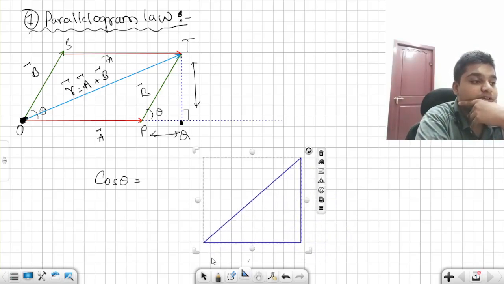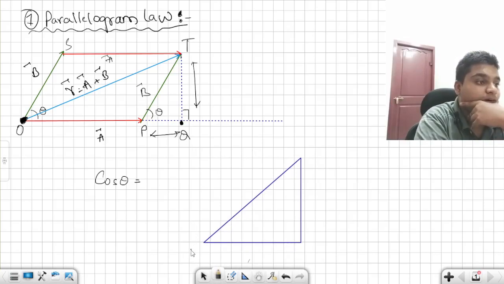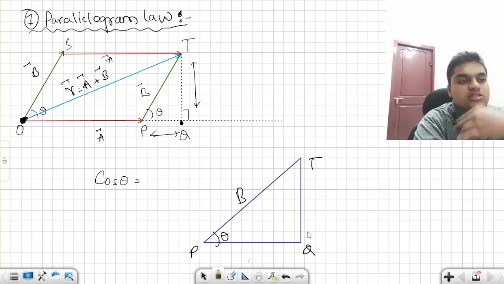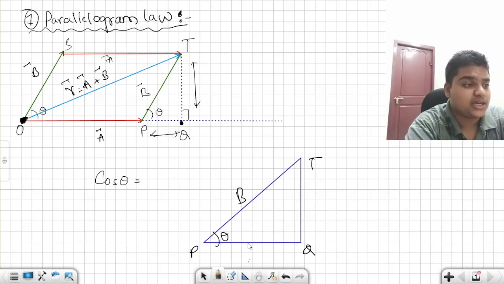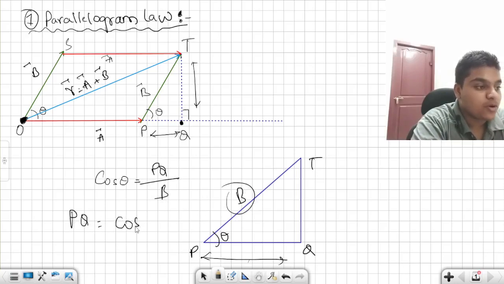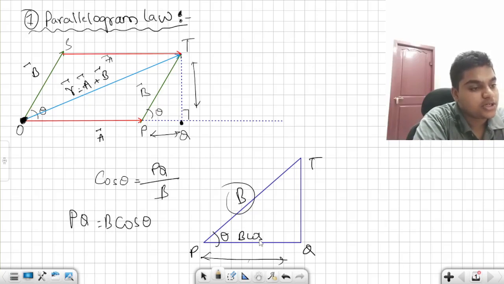Consider this right angle triangle PQT. This is theta, this is B, I'm taking the magnitude itself, and this is PQ and this is TQ. From this triangle, cos theta is equal to adjacent PQ by the hypotenuse B. From there, PQ comes out to be B cos theta.